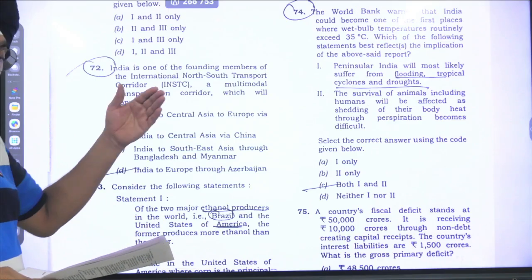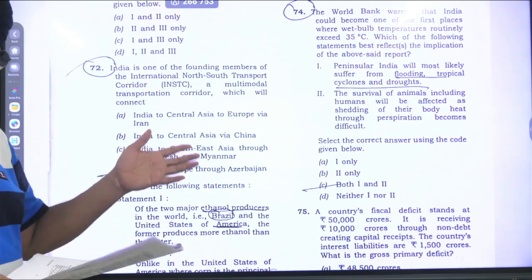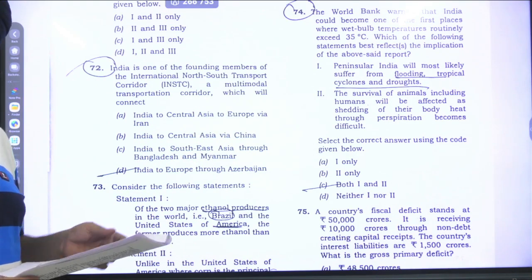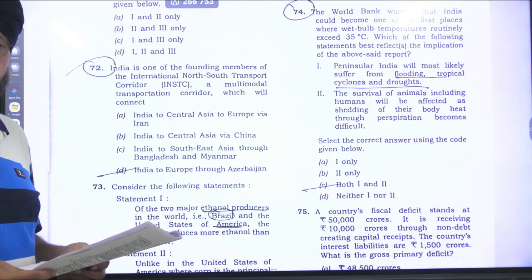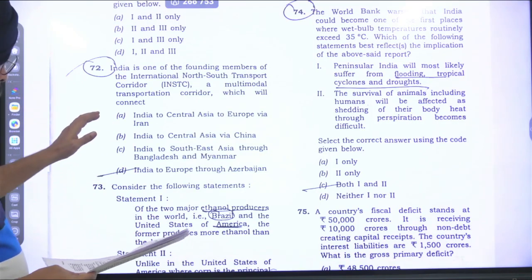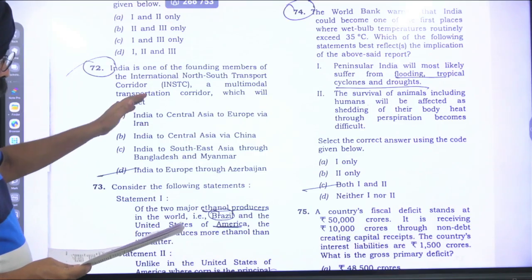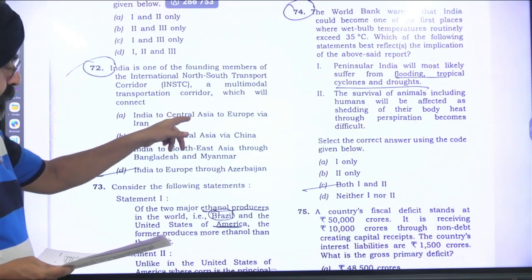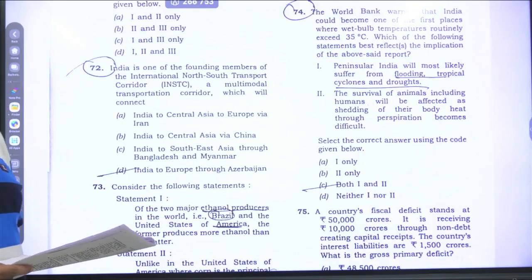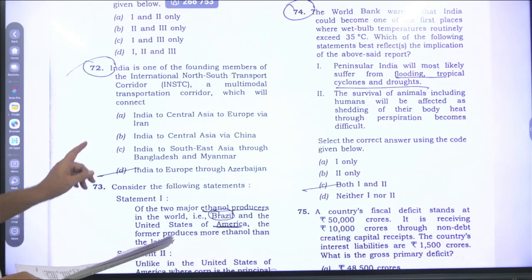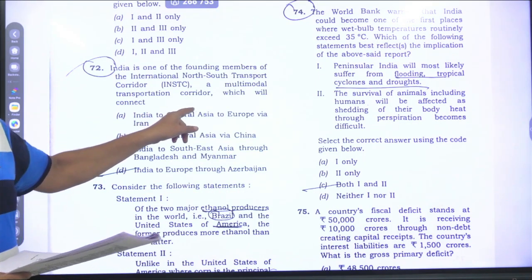It connects a couple of countries of Central Asia also. It goes to Moscow and the other countries of Europe. So which one is the more valid one? India to Central Asia, or India to Europe through Azerbaijan. I feel like we should go for option A.